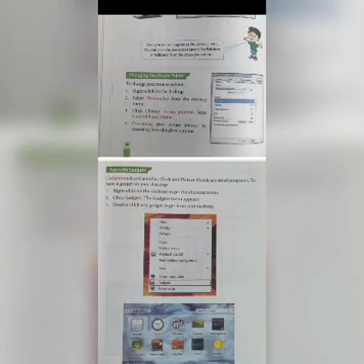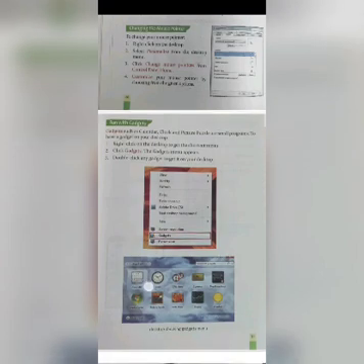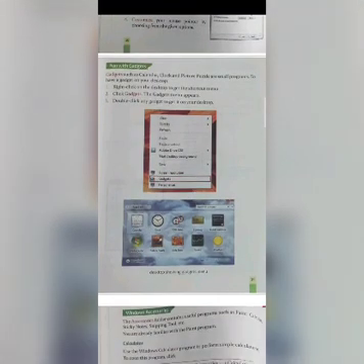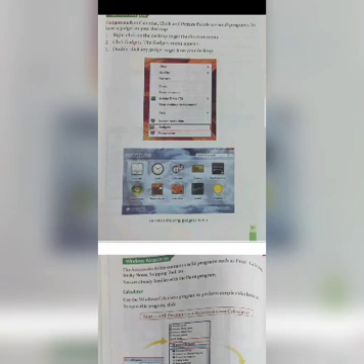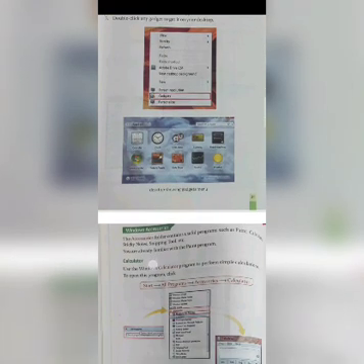Fun with gadgets. Gadgets such as calendar, clock, and picture puzzle are small programs. To have a gadget on your desktop, first right click on the desktop, then click on gadgets. The gadgets menu appears. Double click any gadget to get it on your desktop. See what are the gadgets over here? Calendar, clock, CPU meter, currency, feed headlines, media center, picture puzzle, slideshow, stocks, weather. So many options are there. You can click any of them.